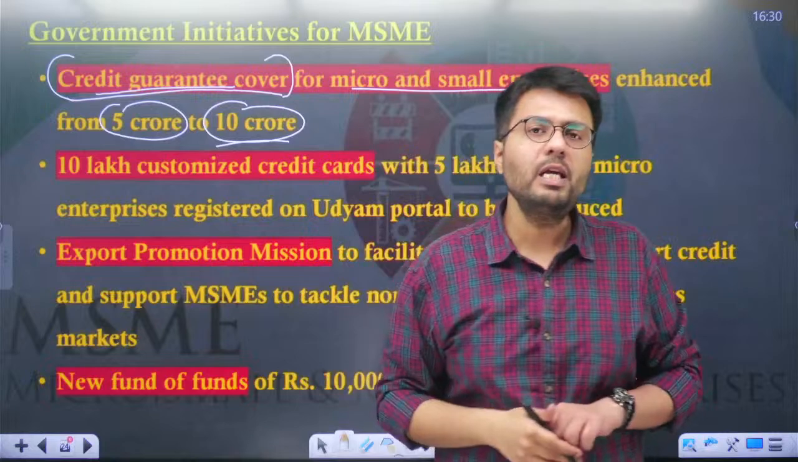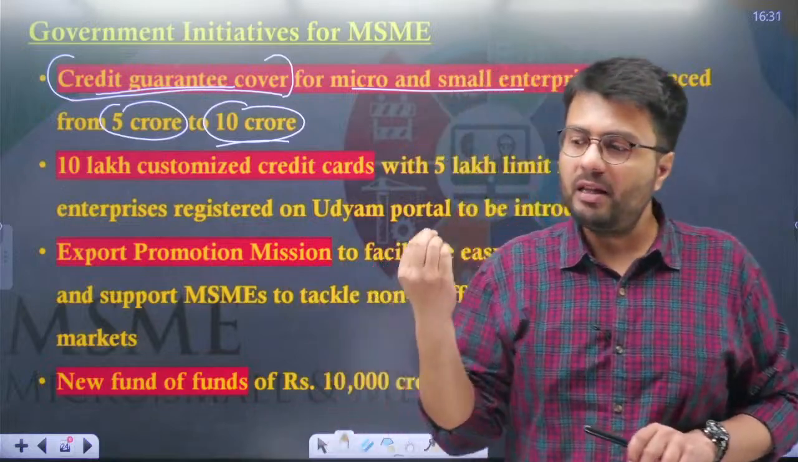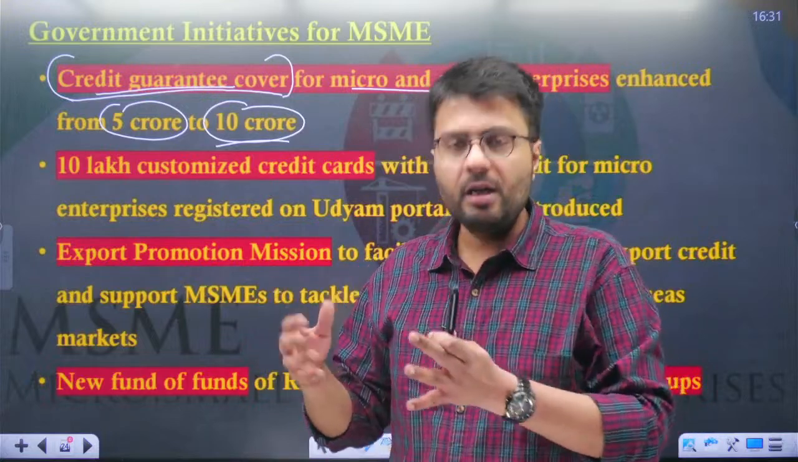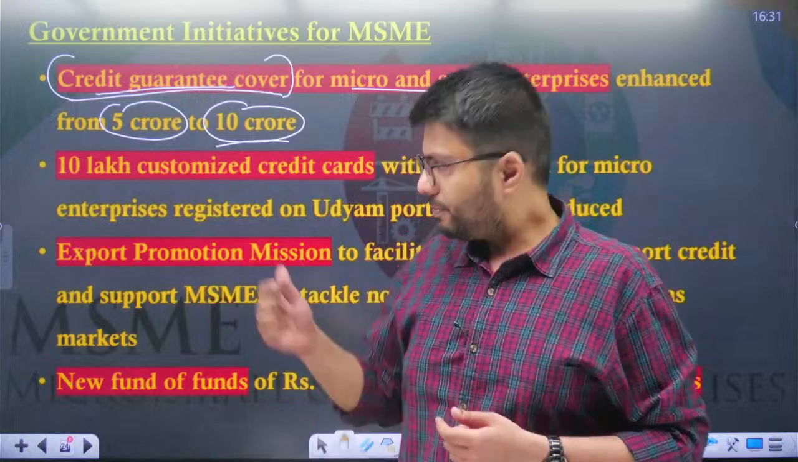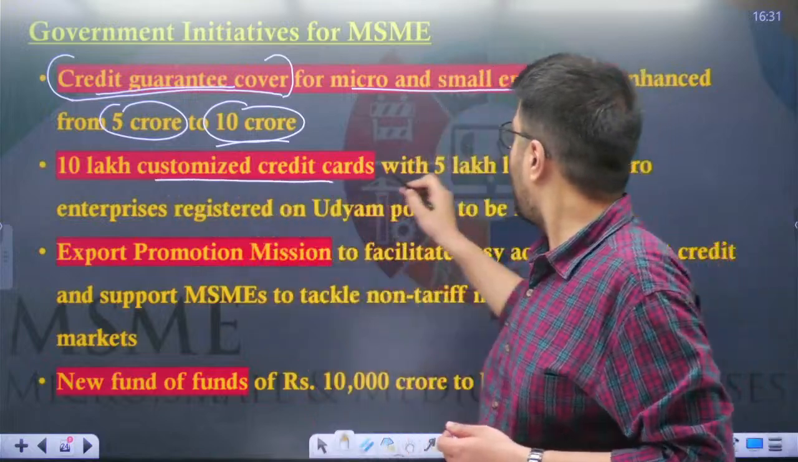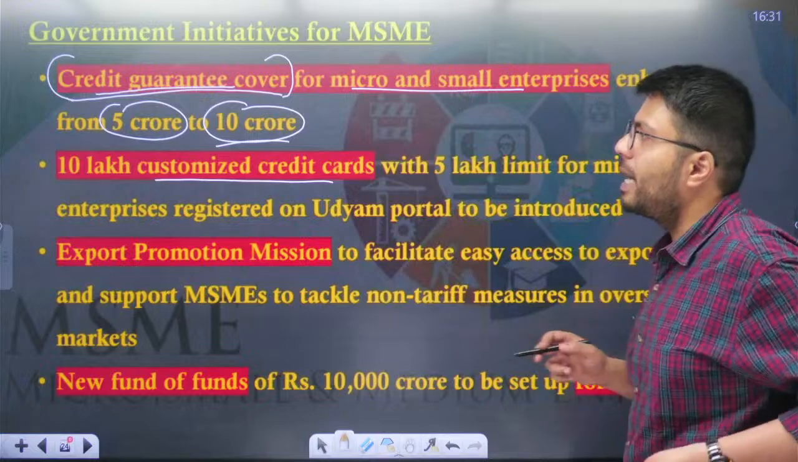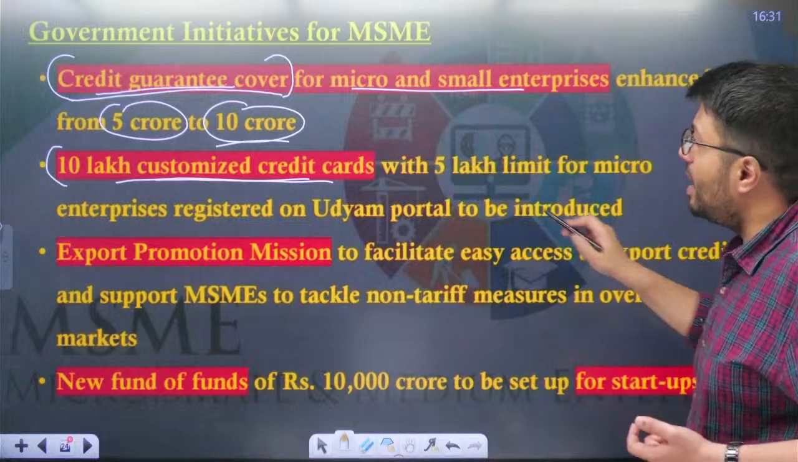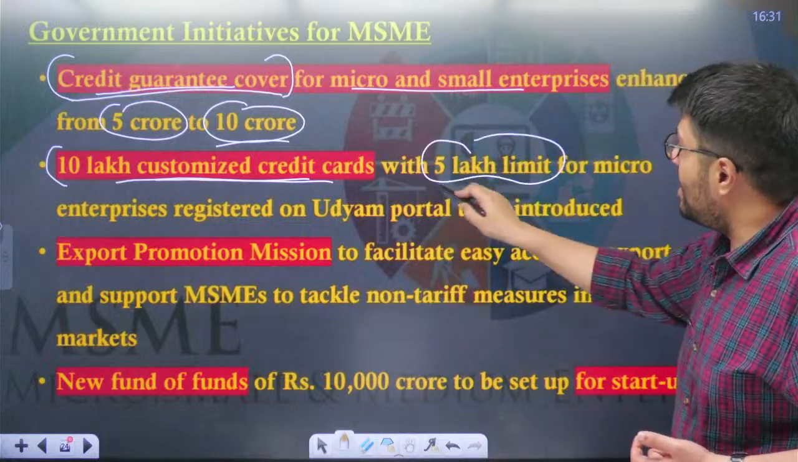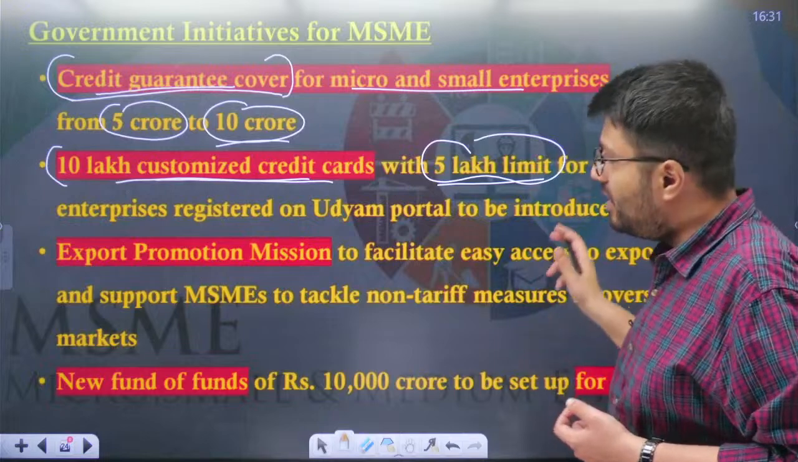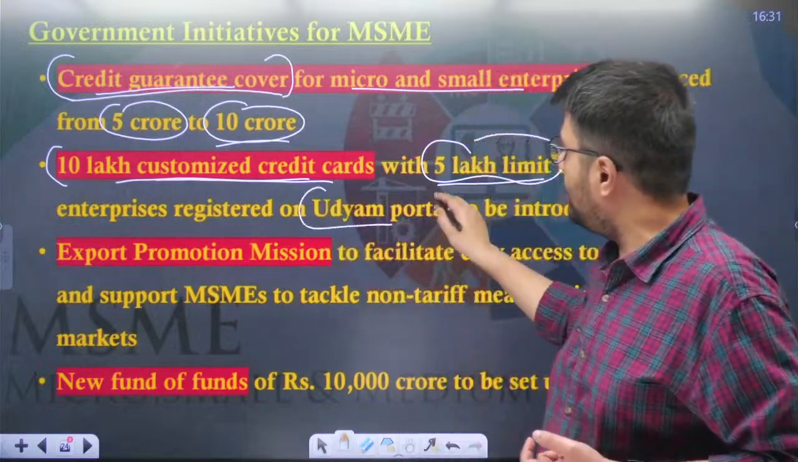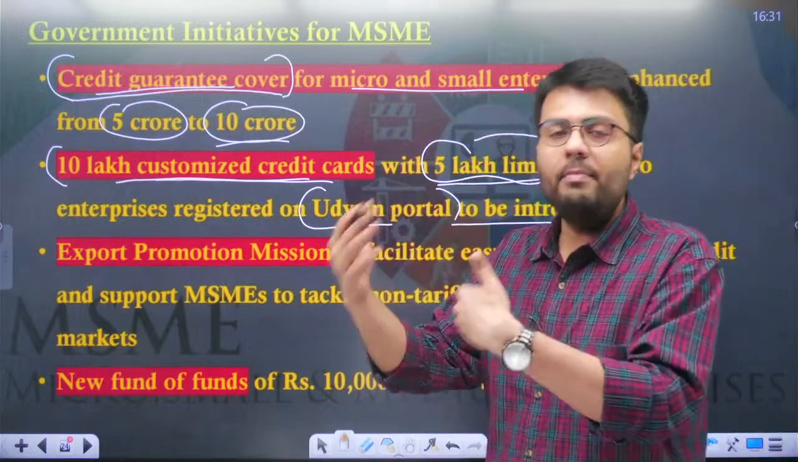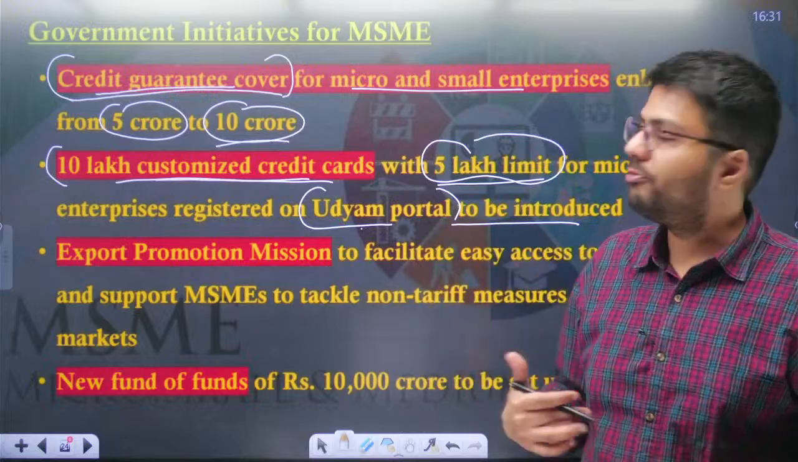Similarly, earlier farmers had the problem that they were not able to get finances, particularly for their day-to-day working. So the government solved it by providing them the Kisan Credit Card. Similarly, a customized credit card will also be provided to micro enterprises, that is, 10 lakh micro enterprises will be provided with a customized credit card, which will enable them to get credit cover of about a 5 lakh limit. And these will be available only to micro enterprises registered on the Udyam portal. These Udyam portals are where MSMEs have to register in order to get government benefits.